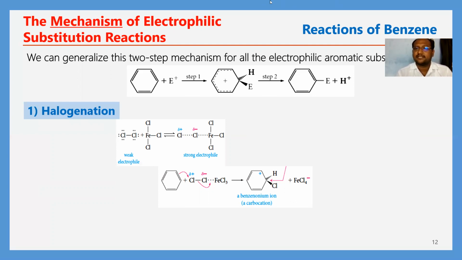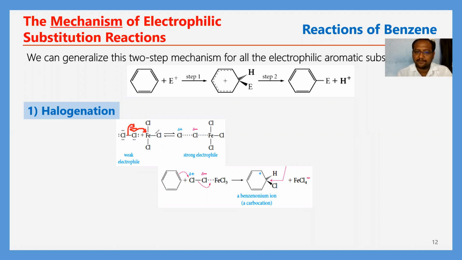These electrons can be transferred towards the Fe. Then the chlorine gets a positive charge, so it immediately pulls the adjacent bonding electrons towards it.